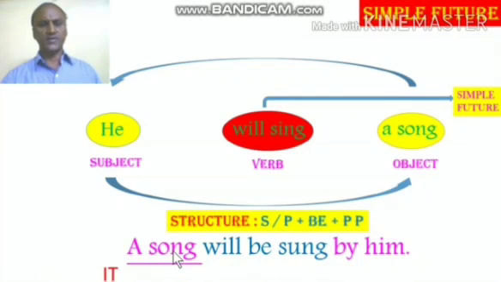A song, when we reduce it into personal number, since it is third person singular, we use will, then be, as it is given there in the structure. Then the past participle of the verb sing is sung. Sing, sang, sung. So the past participle is sung. The answer is: a song will be sung by him.